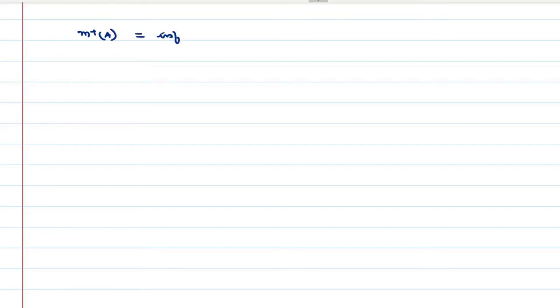the infimum of sigma L of In, where A is a subset of the union of In, n equal to 1 to infinity, right? നമുക്ക് Aനെ കവർ ചെയ്യുന്ന ഒരു കളക്ഷൻ ഓഫ് ഇന്റർവൽസ് ഉണ്ടെങ്കിൽ m star of A is equal to the infimum of the sum of the length of those intervals, right?